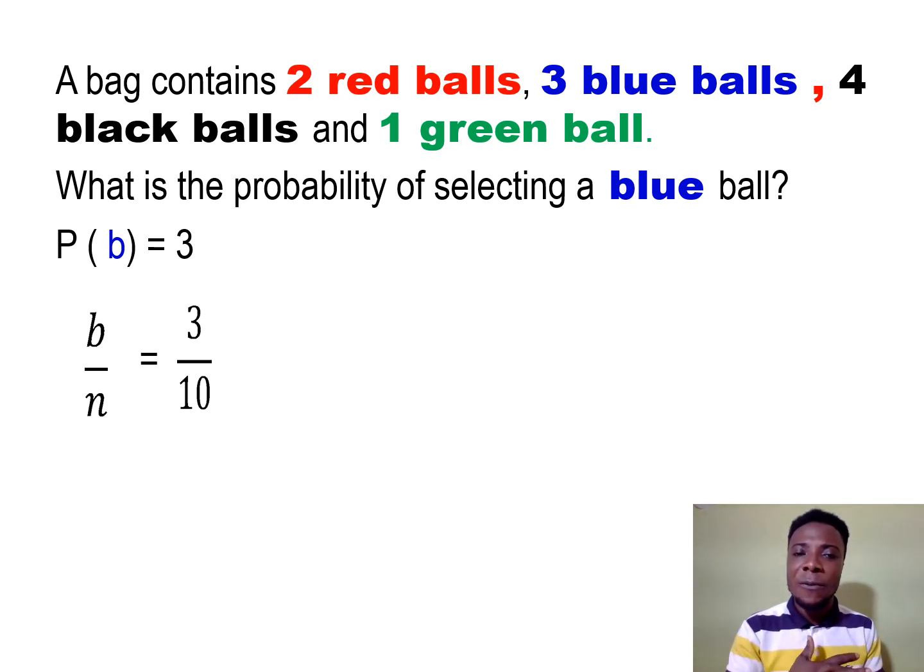What does the 3 stand for? The number of blue balls. What about the 10? The balls all together. So 3 stands for the blue balls and 10 stands for all the balls in the bag. So probability is the number of blue balls over the number of all the balls altogether in the bag. So probability is 3 over 10. I hope you've understood that.